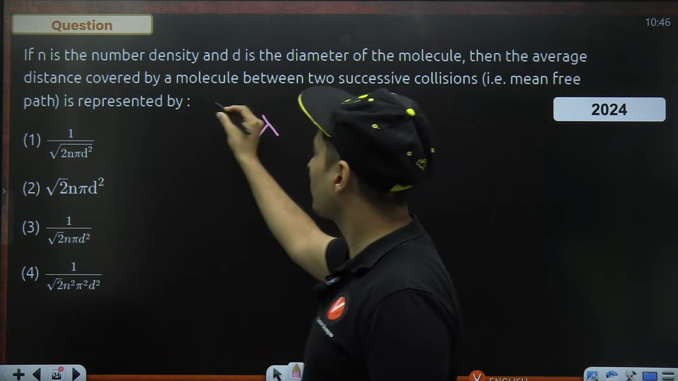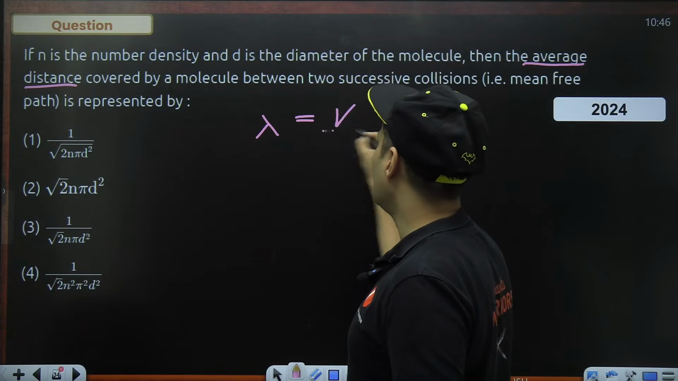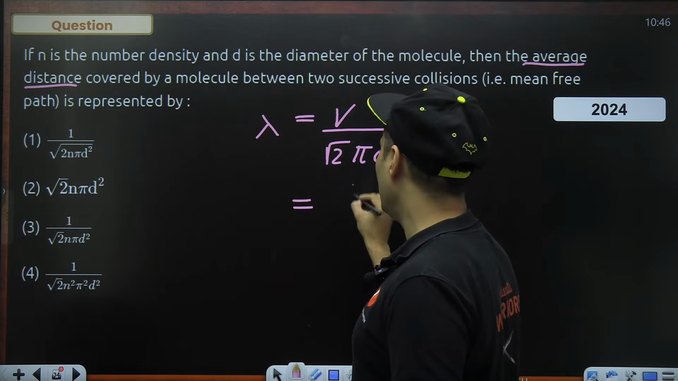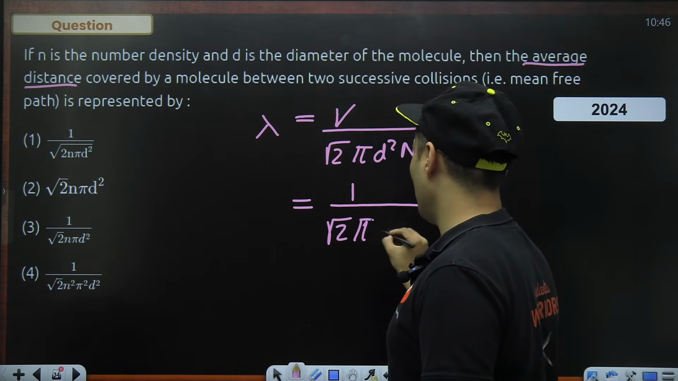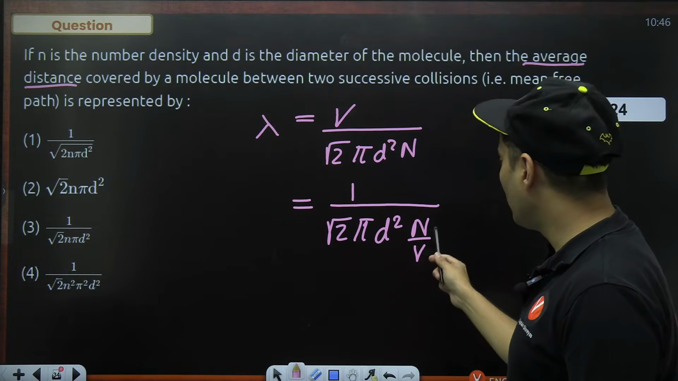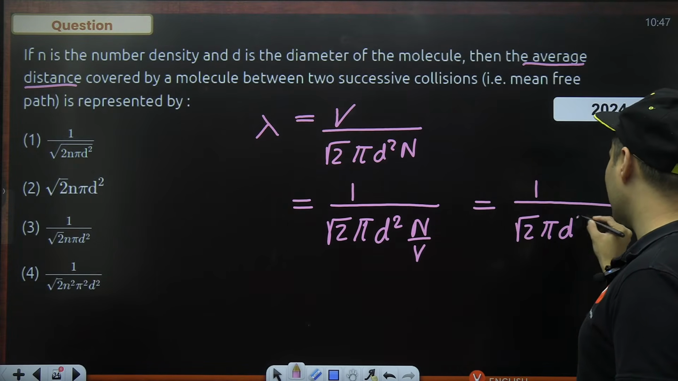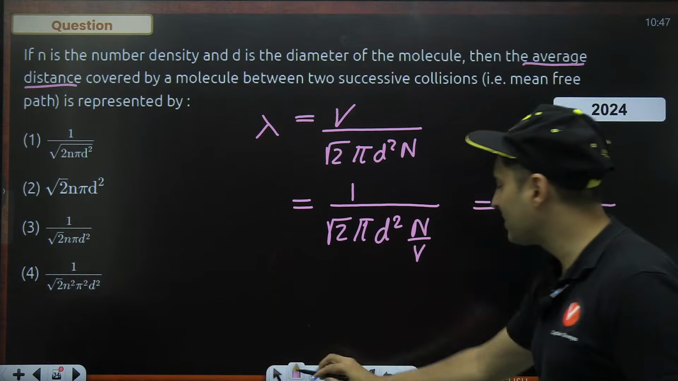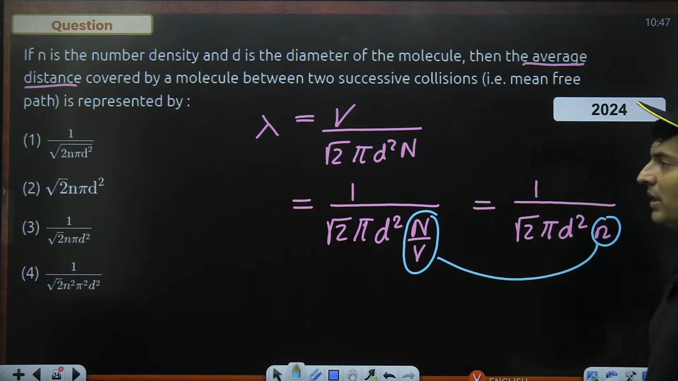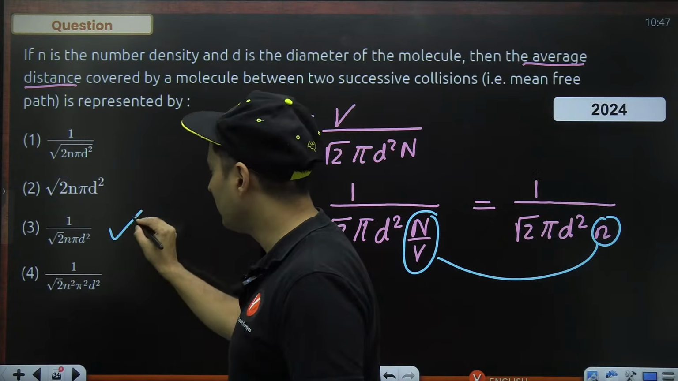The mean free path, the average distance, is nothing but the volume divided by root 2 pi d square into n. Now you take that volume term below, so it will look like root 2 pi d square n by V. So what is this n by V? This is the number of molecules per unit volume. They have used a special symbol for this, that is small n. So this small n that you see over here is basically the number of molecules per unit volume. So there is only one single equation, and that is the third one.